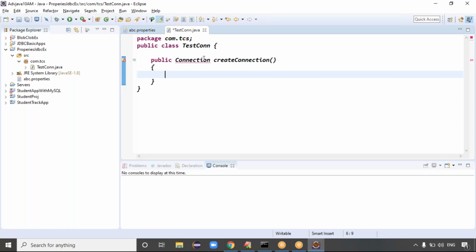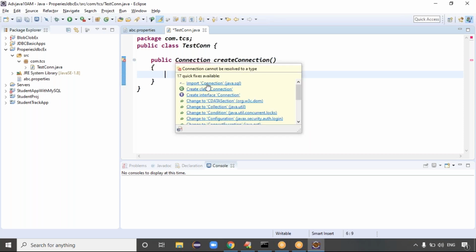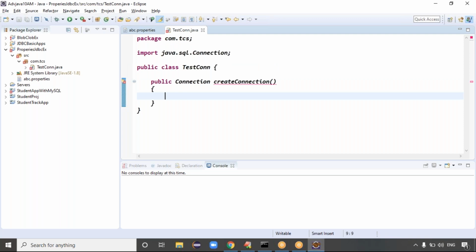Test connection is my common file. So in this common file, I'm declaring one method, the create connection method. This method has to create the connection and return it, right? First of all, to create the connection, we require the JDBC properties. Where are the properties present? The properties are present in the properties file, right?